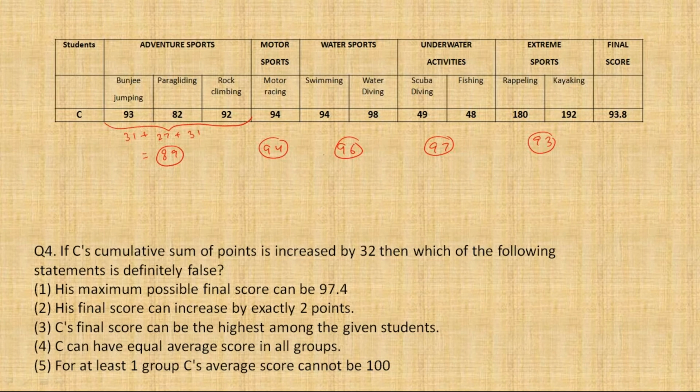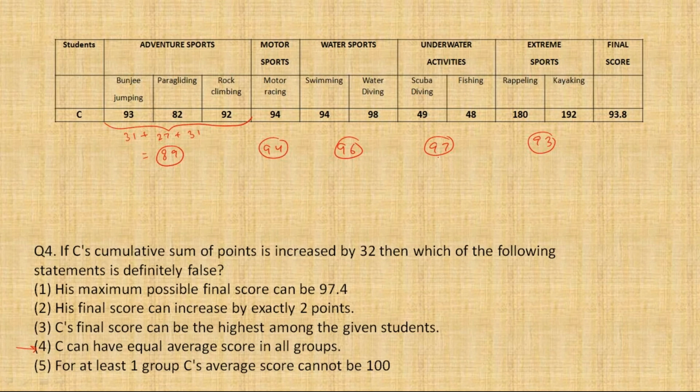Now out of the 5 options, the one which attracts my attention the most is this fourth option. It says C can have equal average score in all the groups just by increasing 32 points. We can actually check this far faster. So we see that the maximum average right now is 97. आपको मालूम है कि we can only add points. We cannot replace, reshuffle the points. We cannot subtract the points.